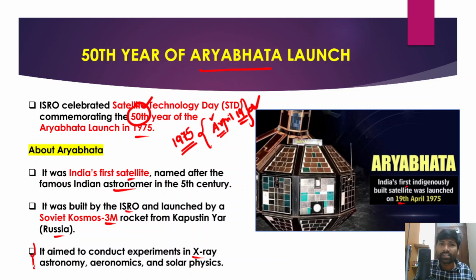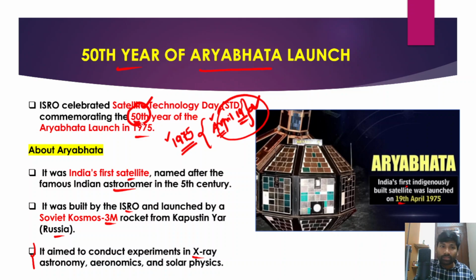So the important things with respect to the Aryabhatta satellite launch, the 50th anniversary of Aryabhatta launch: April 19 is celebrated as Satellite Technology Day because on April 19, 1975, India's first indigenously developed satellite, that is Aryabhatta, was launched into space. This year we are celebrating the 50th anniversary of the Aryabhatta satellite.